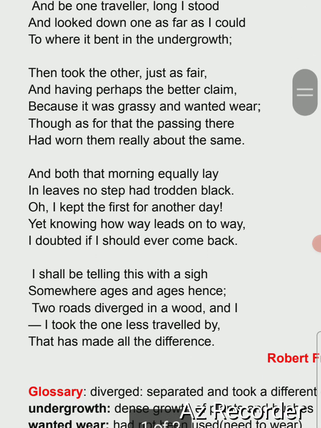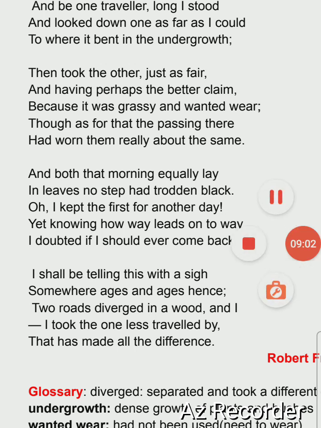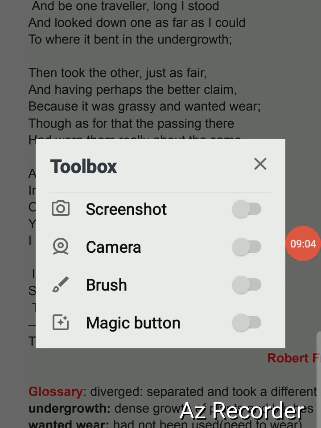Then took the other just as fair, and having perhaps the better claim because it was grassy and wanted wear, though as for that the passing there had worn them really about the same. And both that morning equally lay in leaves no step had trodden black. Oh, I kept the first for another day, yet knowing how way leads on to way, I doubted if I should ever come back.